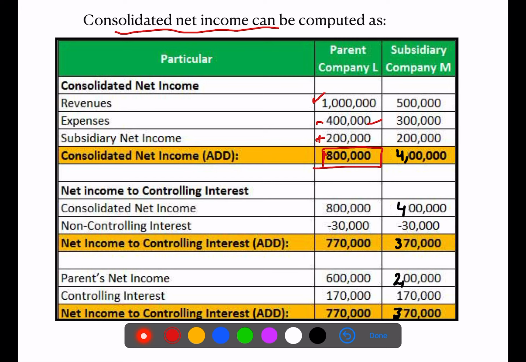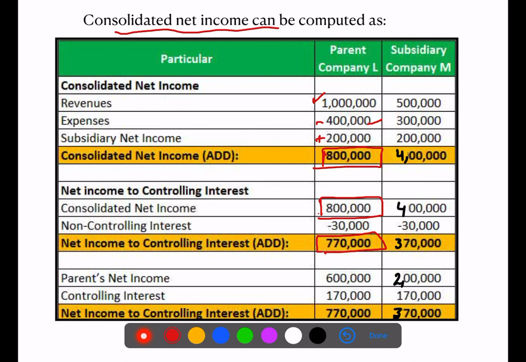Now we should get the net income to controlling interest, so from the consolidated net income of 8 lakh we deduct 30,000, the non-controlling interest. So 8 lakh minus 30,000 is 7,70,000. This is the net income to controlling interest.